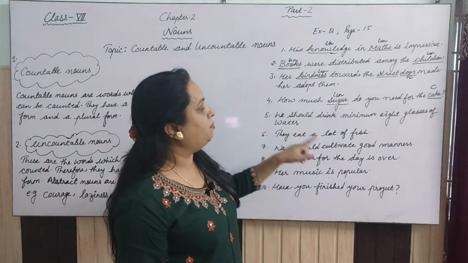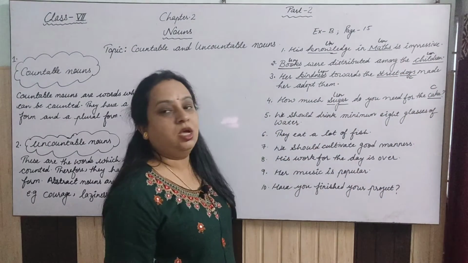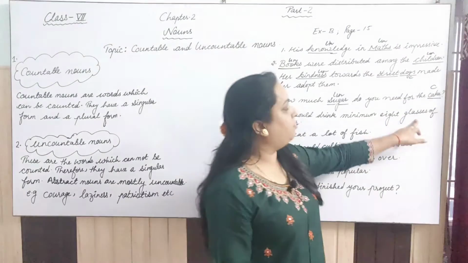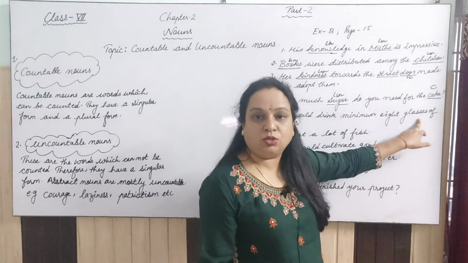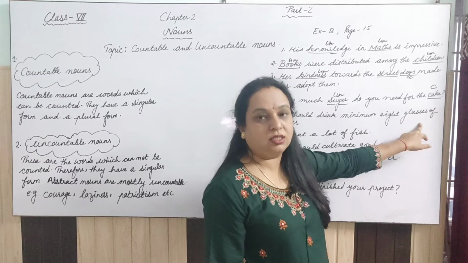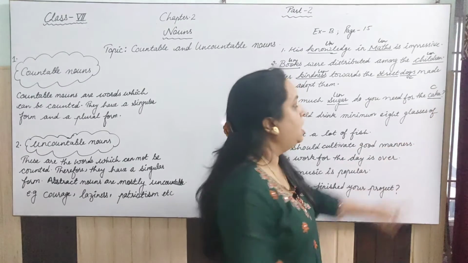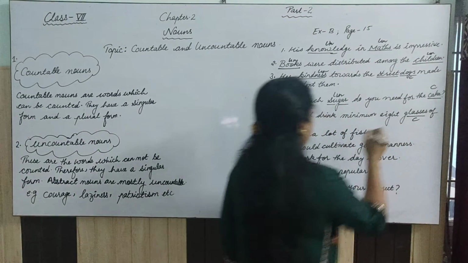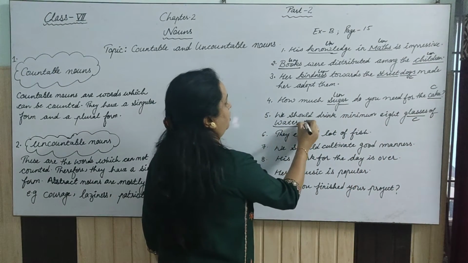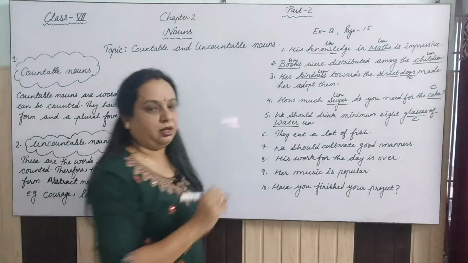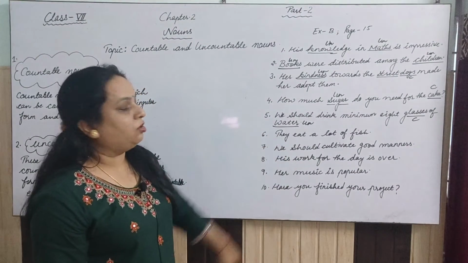We should drink minimum 8 glasses of water. Now see, glasses is given here. It is glass also, it can be glasses, so this is countable. But water is uncountable. They eat a lot of fish.